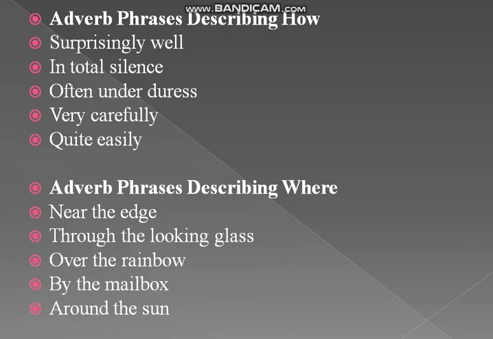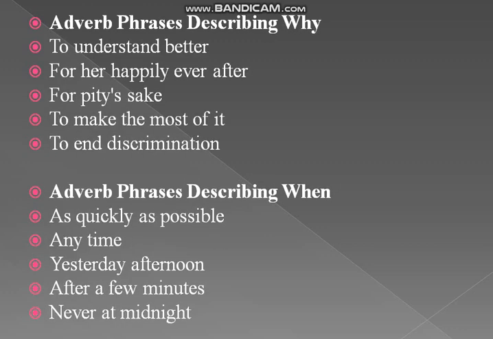Adverb phrase describing how. Here we have some examples of how it answers the question how. Surprisingly well, in total silence, often under duress, very carefully, quite easily. These are all examples answering the question how. Adverb phrase describing where: near the edge, through the looking glass, over the rainbow, by the mailbox, around the sun. Here they are answering the question where.